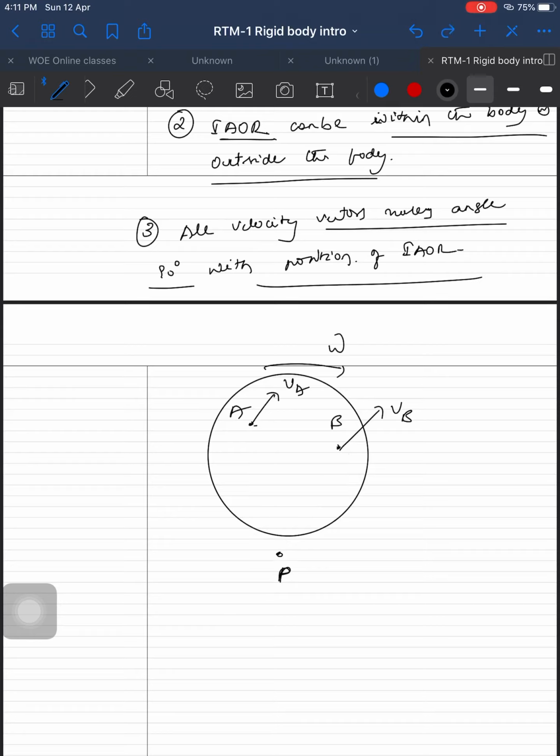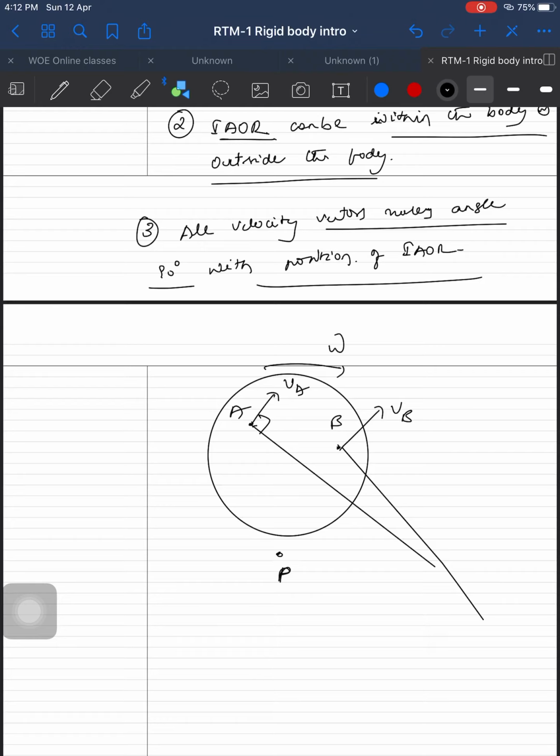Let's draw in a proper way. Now let's draw 90 degrees from A to the velocity vector. Okay, this is making sense, there is a 90 degrees. And from B also draw 90 degrees. Okay, I'll extend a little bit. If you see carefully, this is making 90 degrees, this is also making 90 degrees at a point P. Now this point P becomes the instantaneous axis of rotation. Now is it within the body? No, it is outside the body.